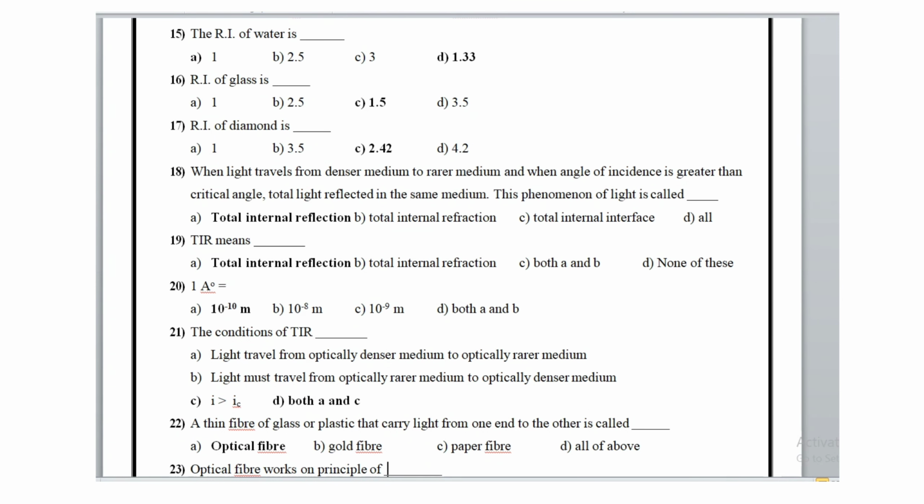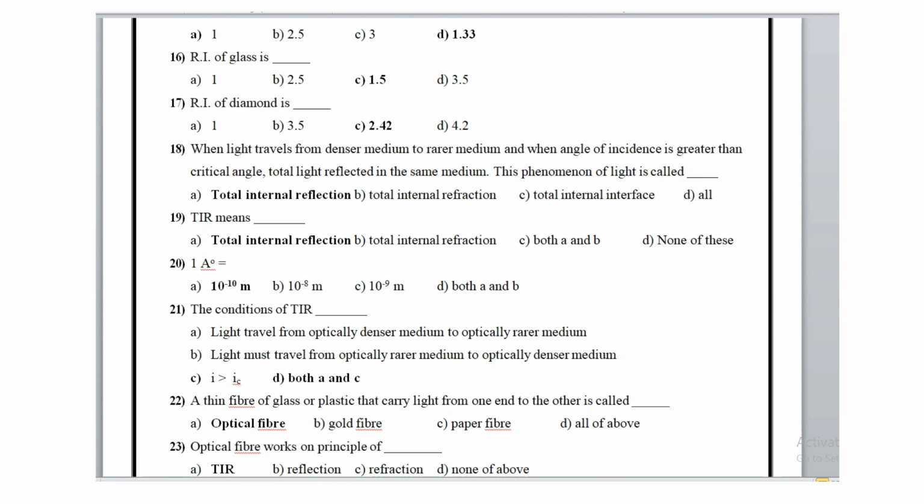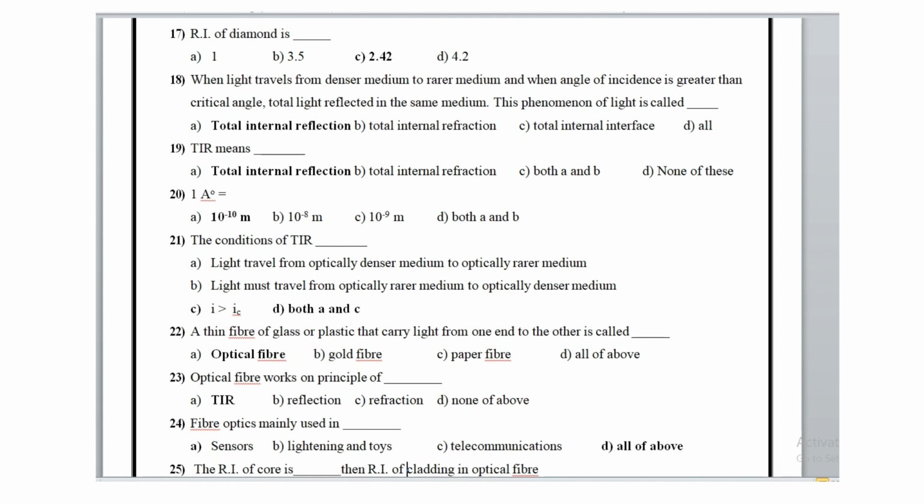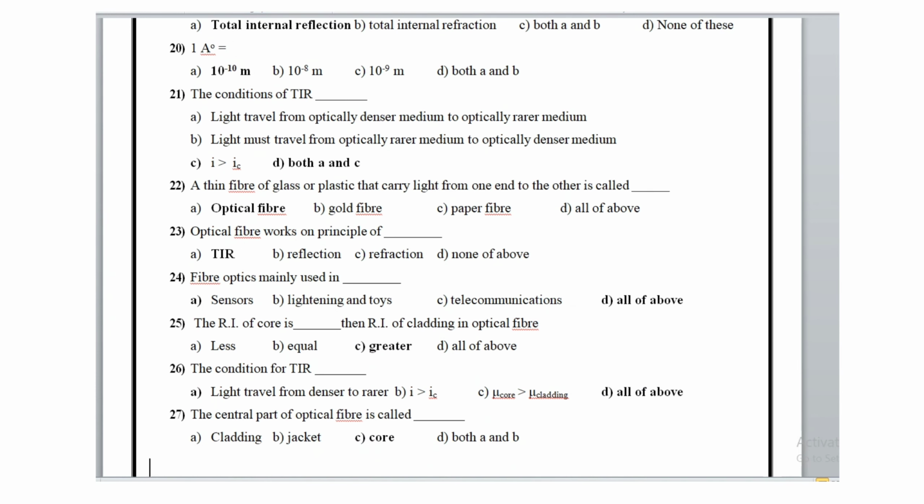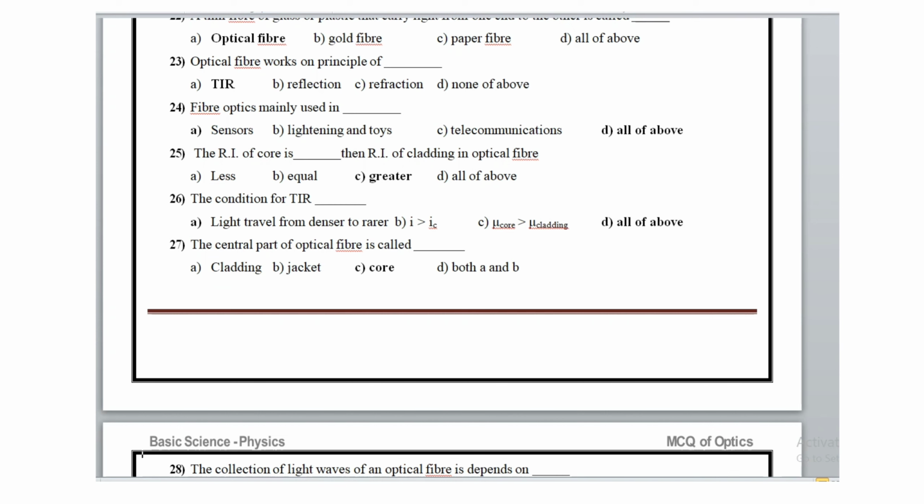Sorry, option D, that means both A and C: light travels from an optically denser medium to an optically rarer medium and i is greater than i_c. This option is the correct option. Then question number 22.